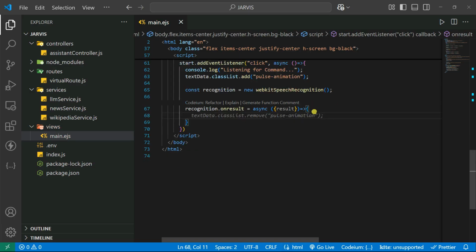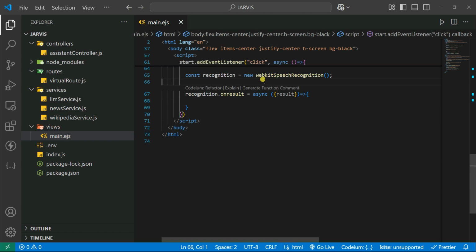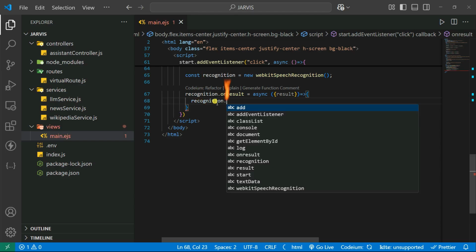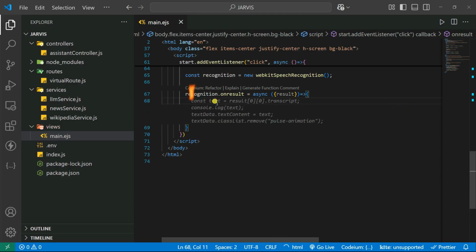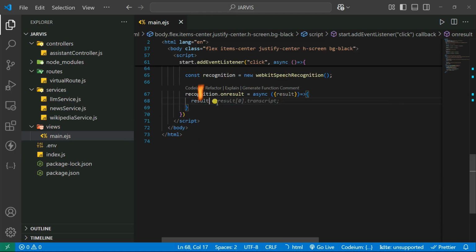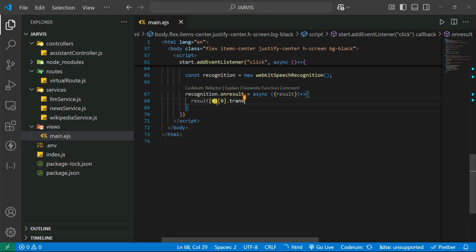Our first task is to get the transcript, the recognized text, in the form of English. So we get it from the results. Let's say result, you take the 0th of the 0th, and you use the transcript. Okay, so you can say transcript like that.